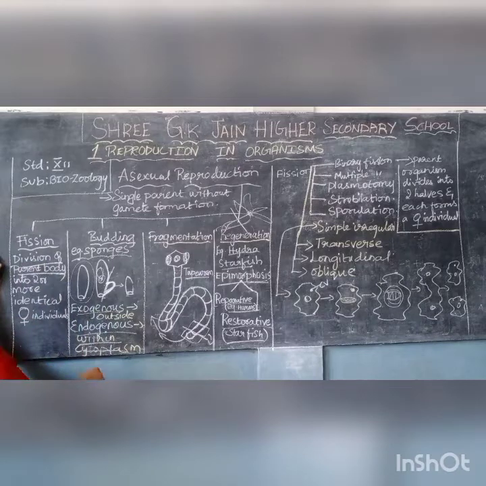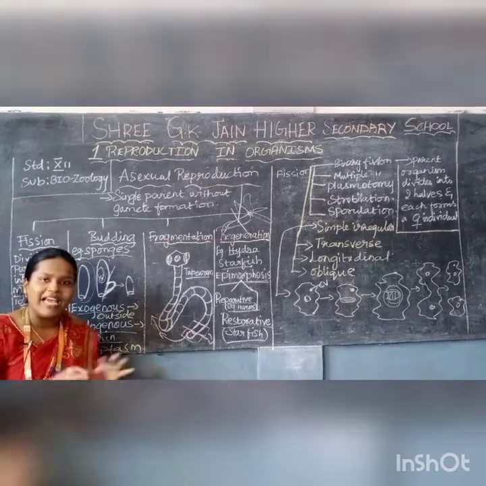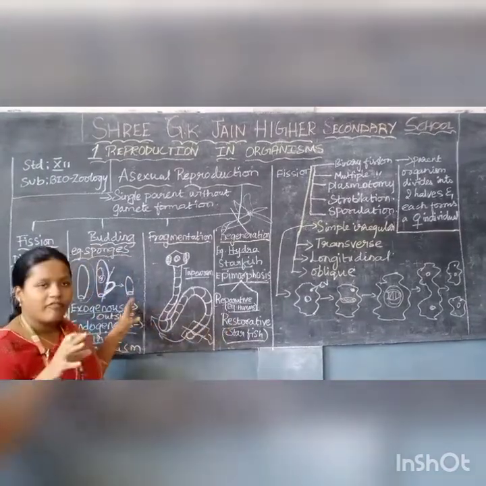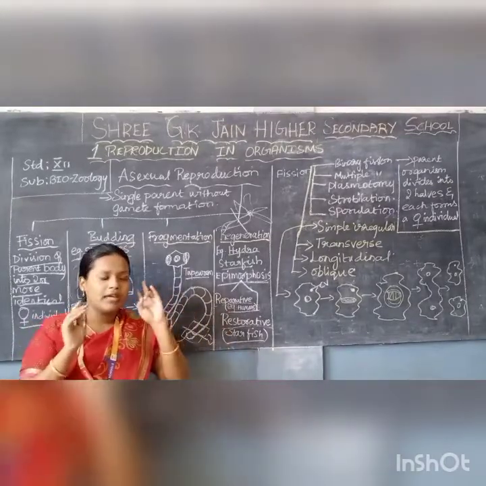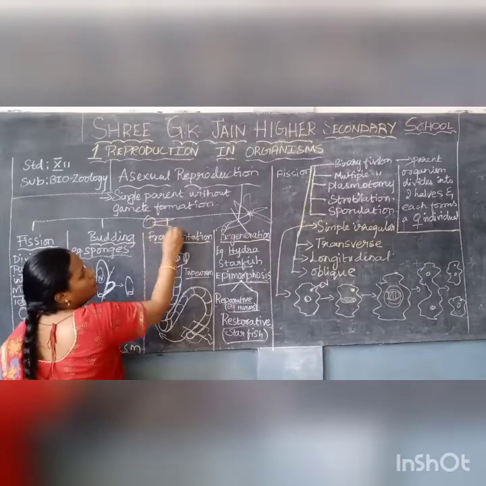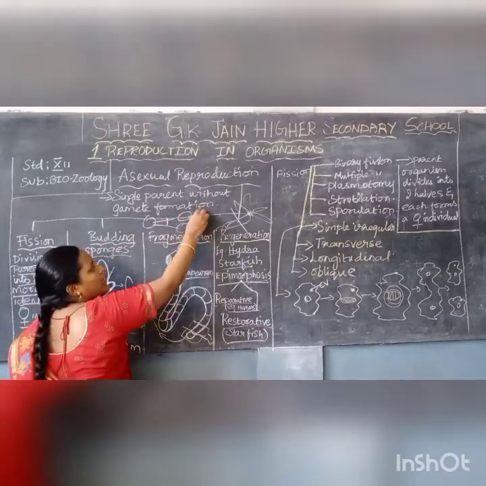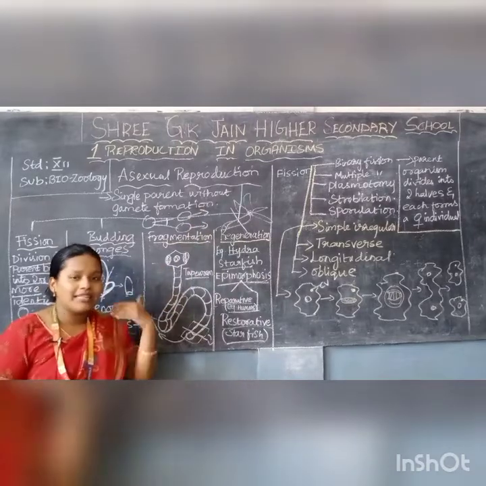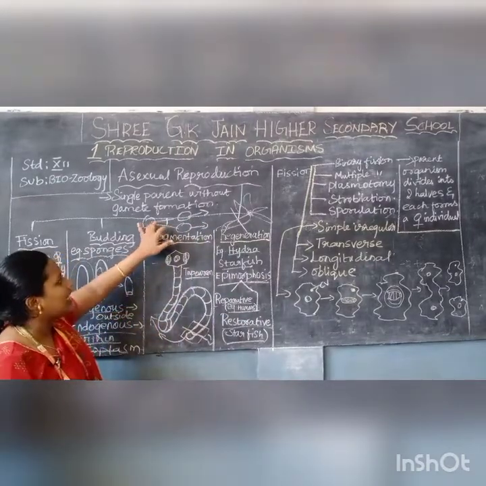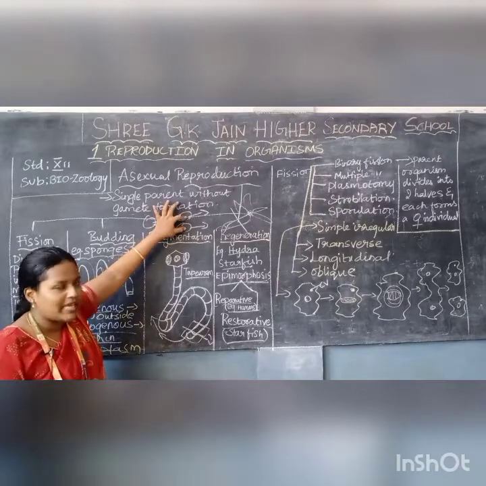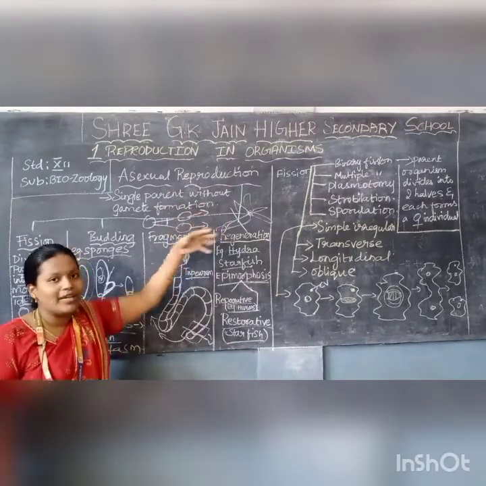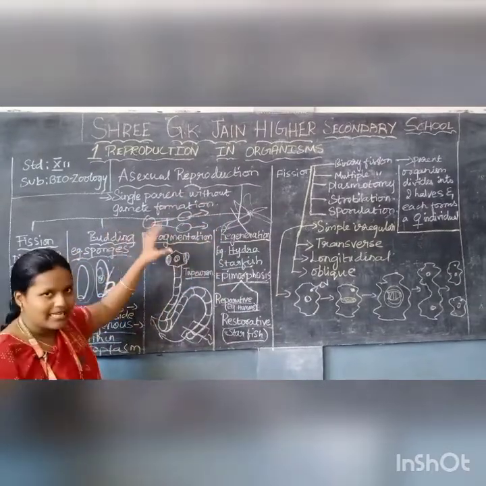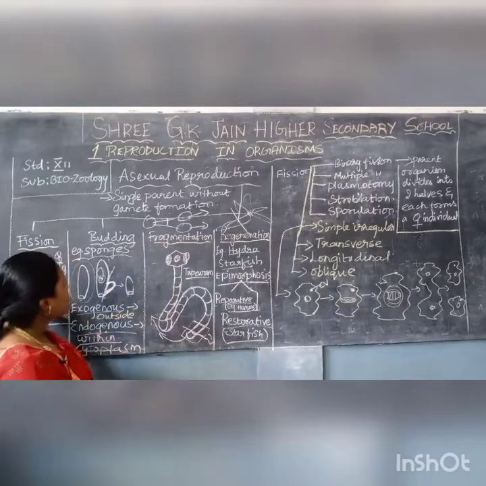Fission is the division of the parent body into two or more identical daughter individuals. For example, if we have a parent body, that parent body itself splits up. A single cell splits into two, and these two cells become daughter individuals. Each develops into a complete organism. This parent cell splits into two different cells, and those two cells become daughter individuals, the same organism but a completely new individual. So this process is known as fission.